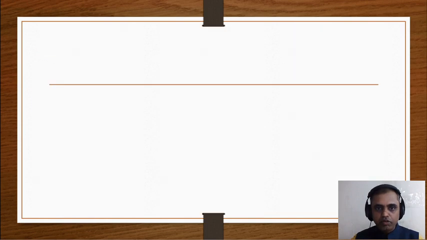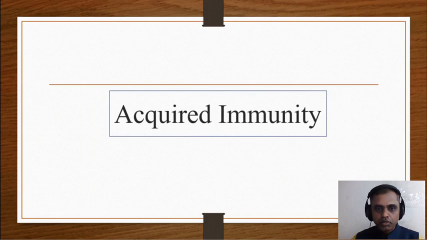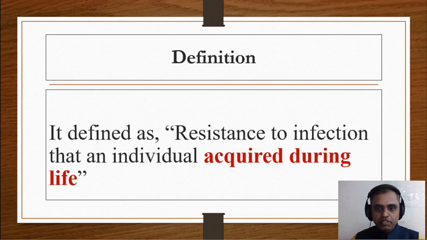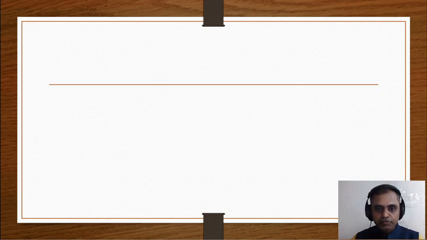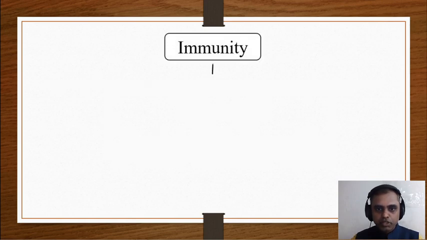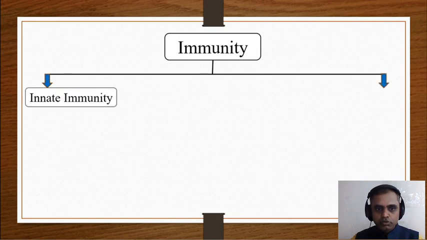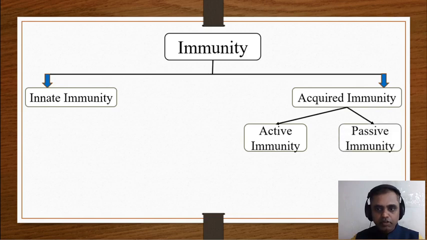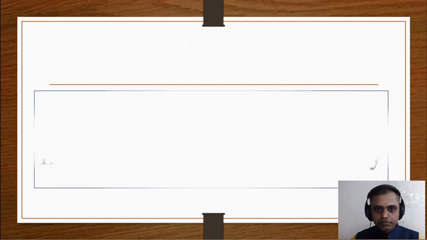Now we'll go for acquired immunity. Acquired immunity is defined as resistance to infection that an individual acquires during life. We'll study the types of acquired immunity. Acquired immunity is divided into two types: active acquired immunity and passive acquired immunity. We'll discuss the difference between active and passive acquired immunity.